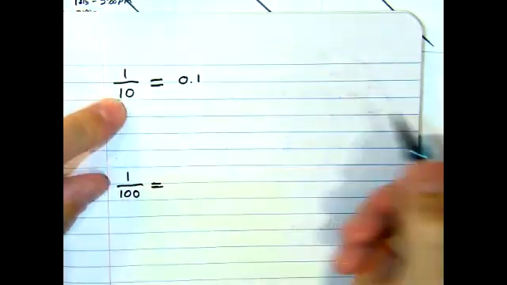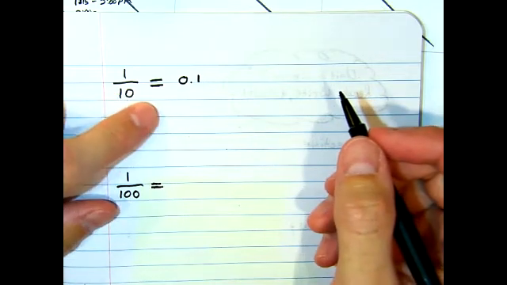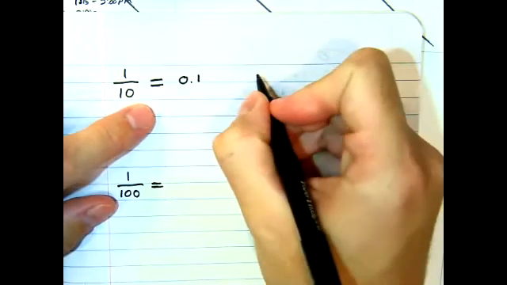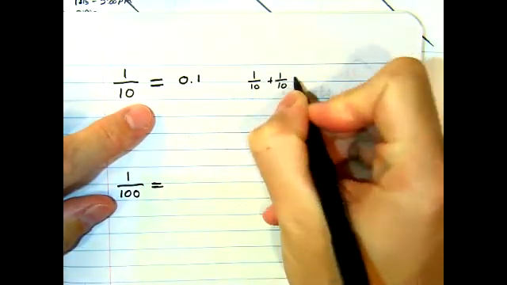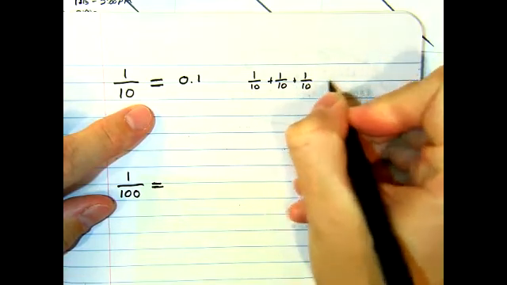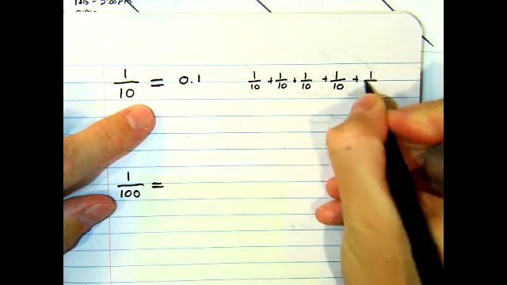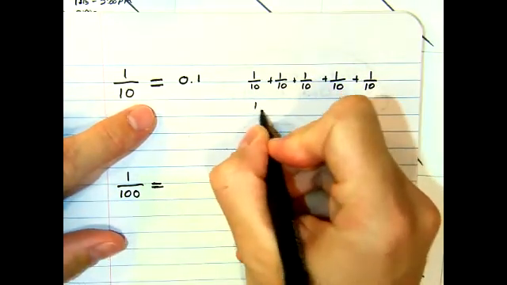0.1. Now, going back to this being an equal division of a whole number. In Unit 1, we talked about 1/10 plus 1/10 plus 1/10 plus 1/10 plus 1/10. 1, 2, 3, 4, 5. We have 5/10. I need 5 more.